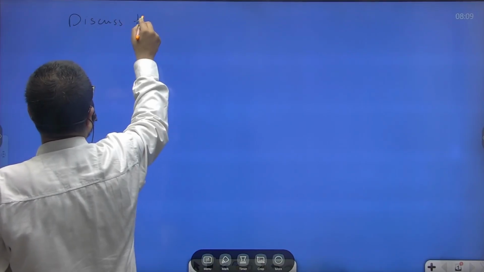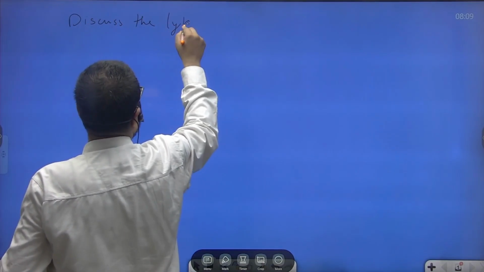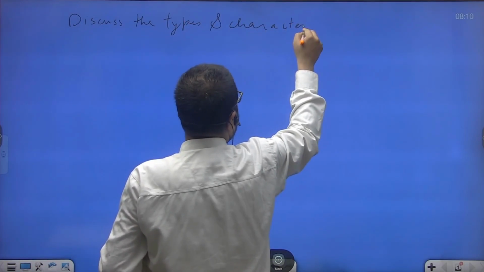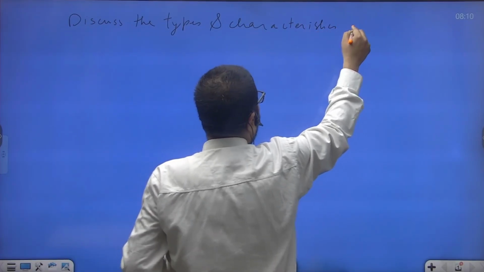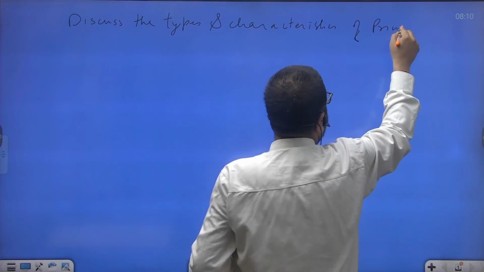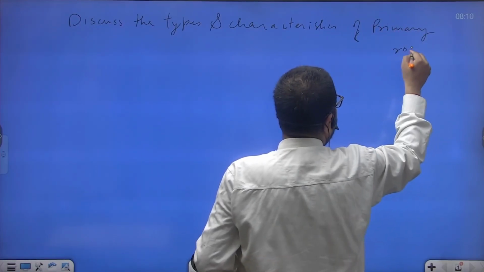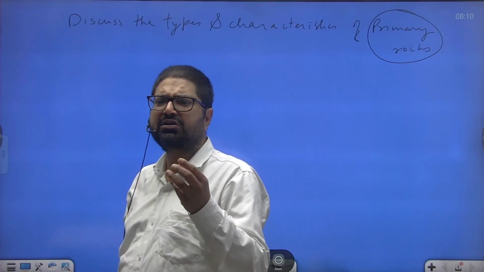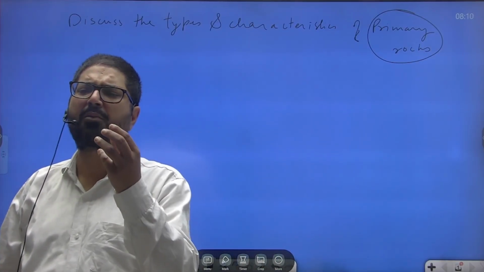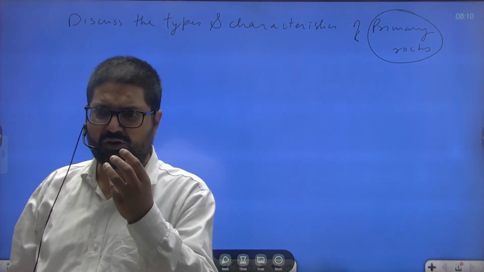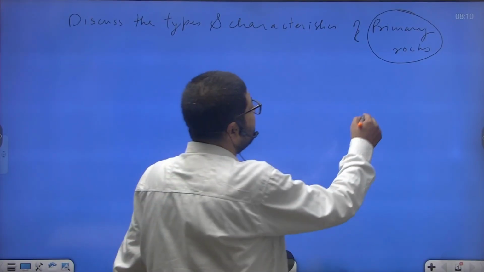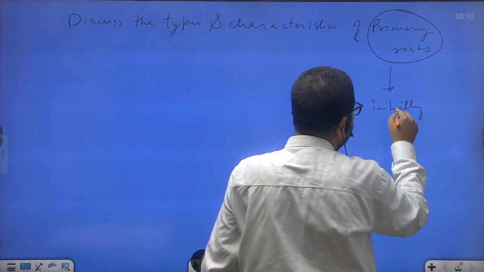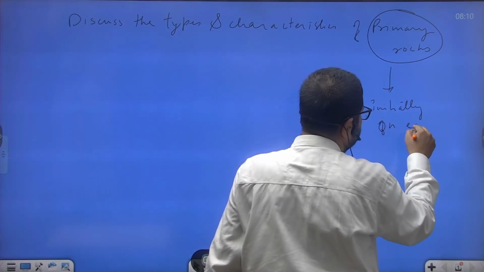Discuss the types and characteristics of primary rocks. So first you must know what primary rocks are. Primary rocks are those rocks which first got formed on this earth. Primary rocks are those rocks which initially got formed on earth.